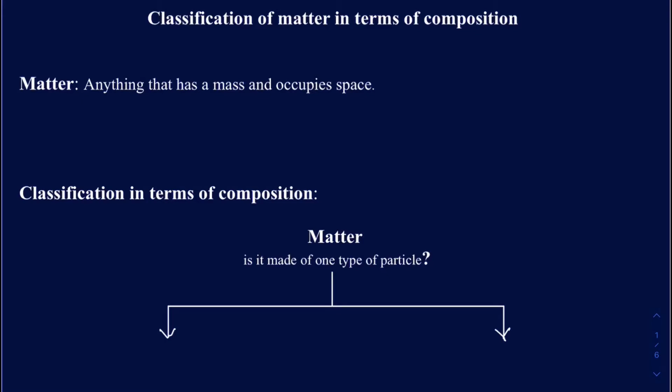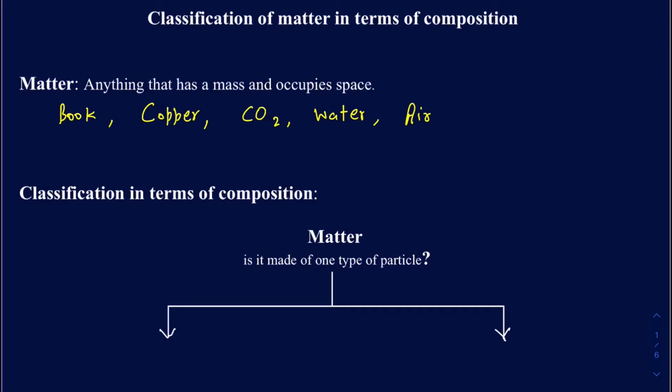For example, a book is matter. I can talk about any metals, maybe a copper metal is matter. Or I can talk about carbon dioxide, so CO2 is matter. Water is matter. I can talk about maybe air as well, even though air has a very small amount of mass, it does have mass and it occupies space, so it's actually matter. So anything you see or feel is actually going to be matter.